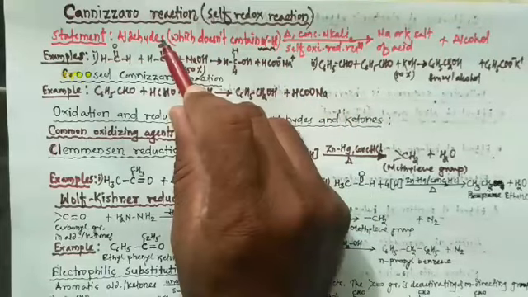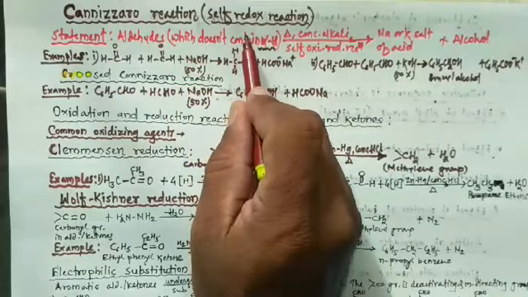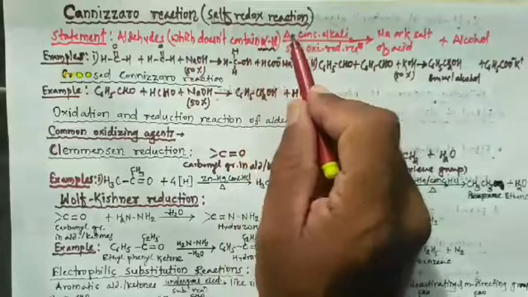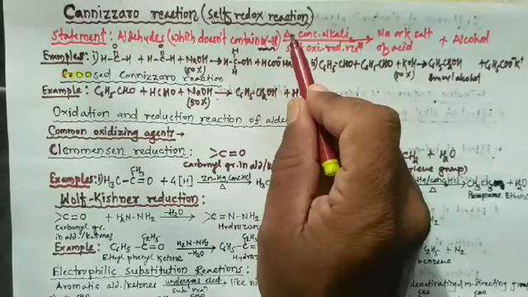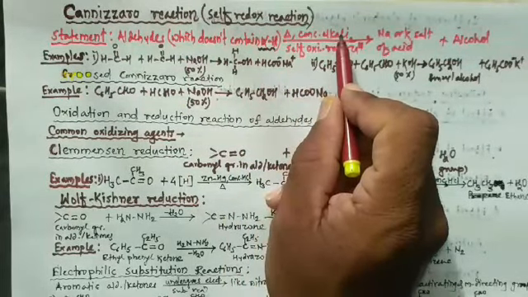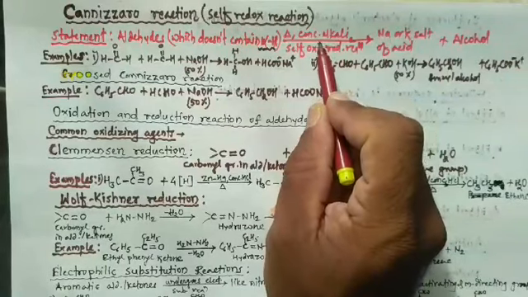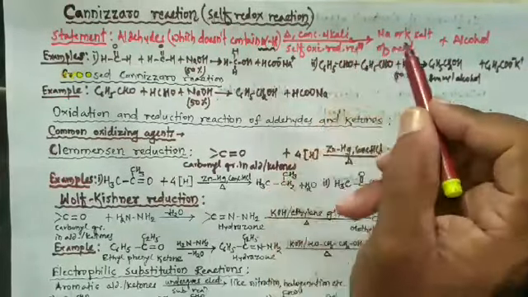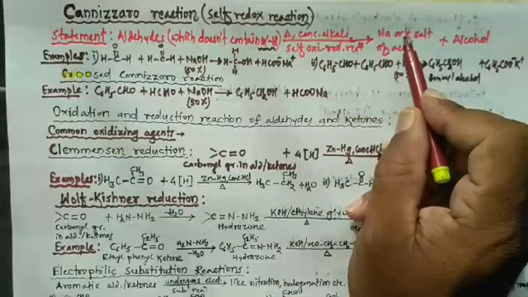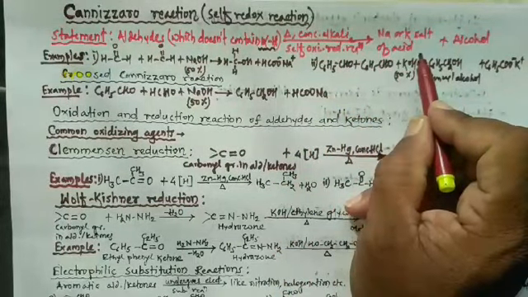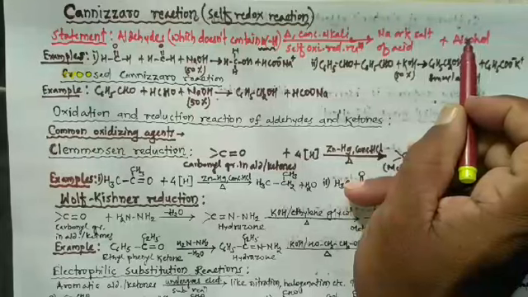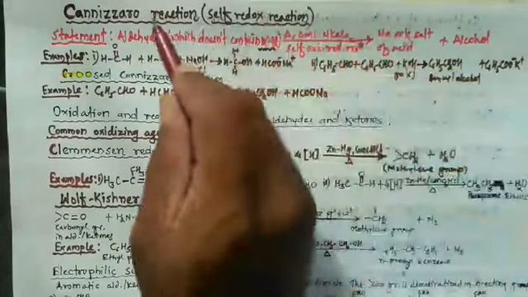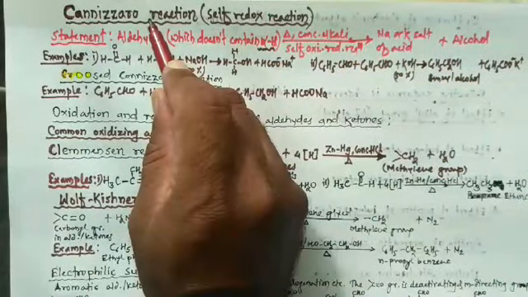So aldehydes which do not contain alpha hydrogen atom, when heated with concentrated alkali, undergo self-oxidation reduction reaction to give a mixture of sodium or potassium salt of acid and alcohol. So this reaction is known as the Cannizzaro reaction.